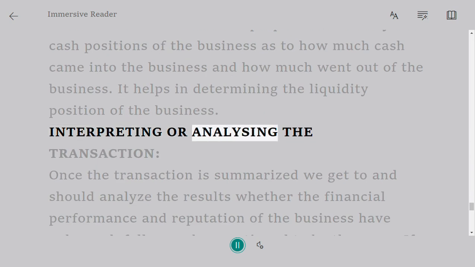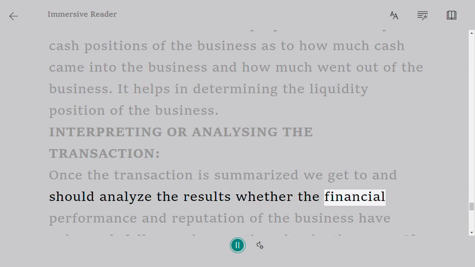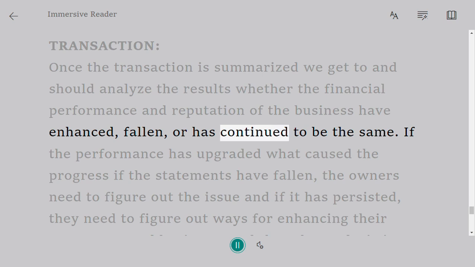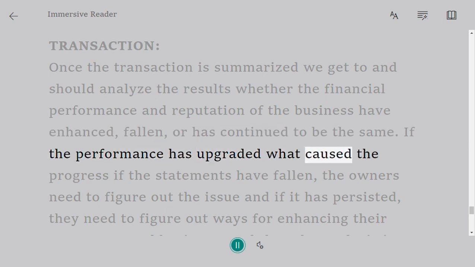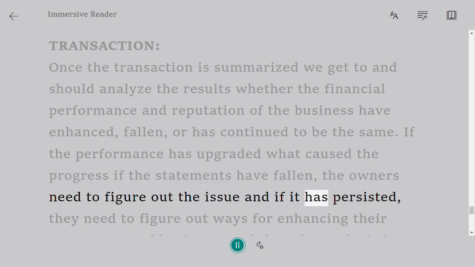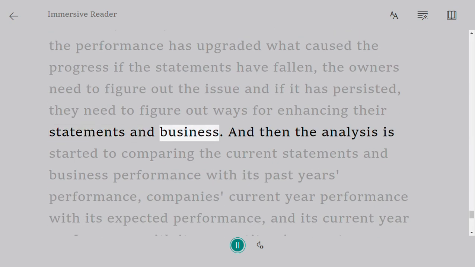Interpreting or analyzing the transactions. Once the transactions are summarized, we get to and should analyze the results, whether the financial performance and reputation of the business have enhanced, fallen, or continued to be the same. If the performance has upgraded, what caused the progress? If the statements have fallen, the owners need to figure out the issue, and if it has persisted, they need to figure out ways of enhancing their statements and business.